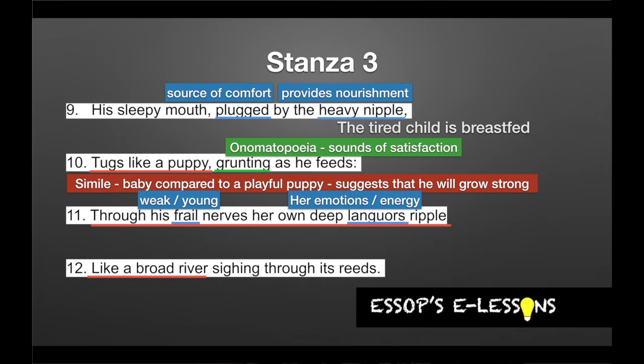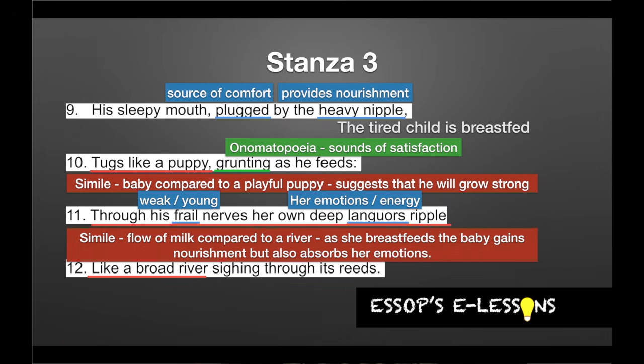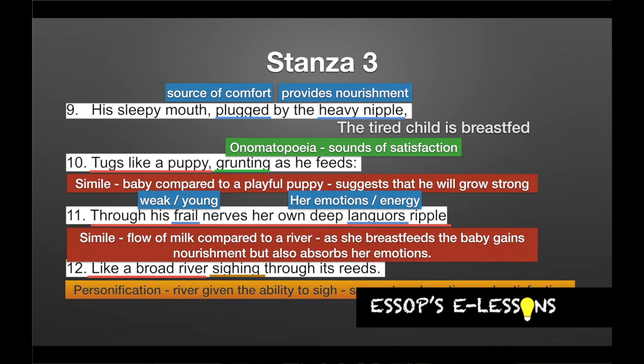If we take a look at lines 11 and 12, it's actually part of a simile. Through his frail nerves, her own deep languors ripple like a broad river. Right, so the flow of milk is compared to a river here. As she breastfeeds her baby, he gains nourishment, but also he absorbs her emotions. Right, line 12, very rich with figurative language. We see that the river is described as sighing, and this is an example of personification. It suggests exhaustion, but also maybe a sigh of satisfaction.